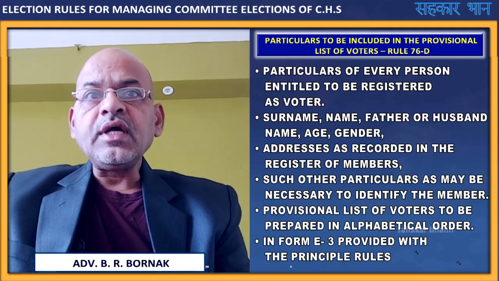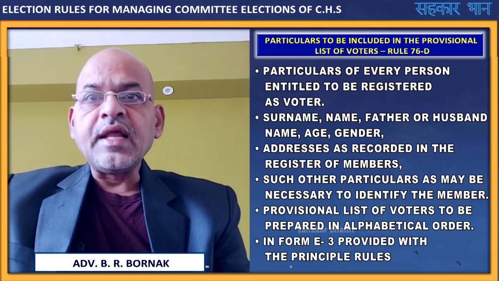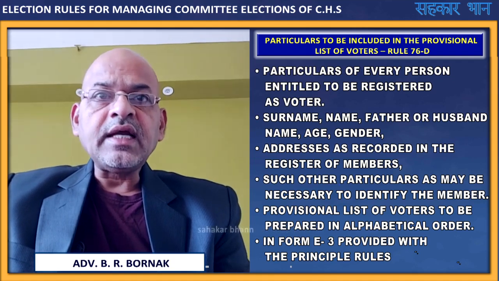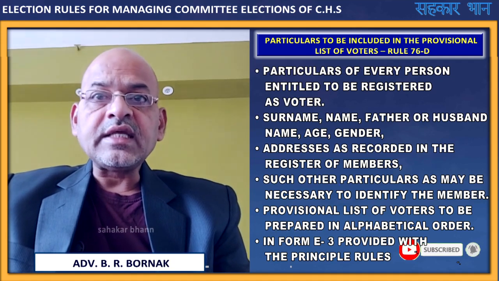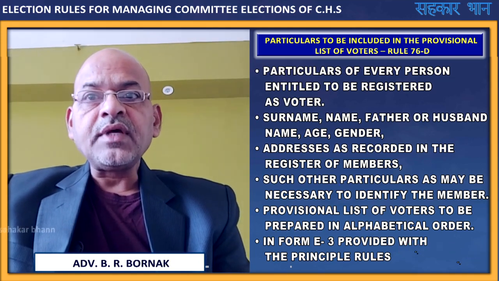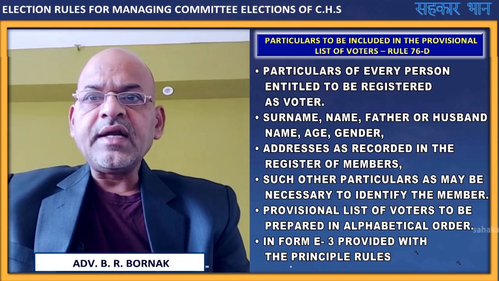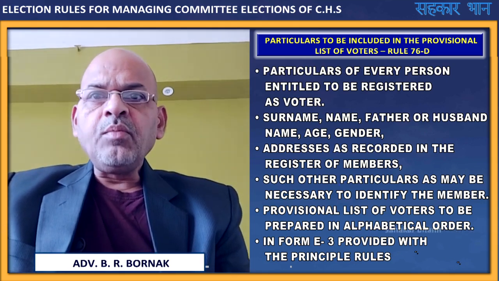Then this particular list, in what order? First surname, then name, then father or husband's name, thereafter age and gender. These are personal details. Thereafter the address as recorded in the register of members. Thereafter such other particulars as may be necessary to identify the member, if required and if available.